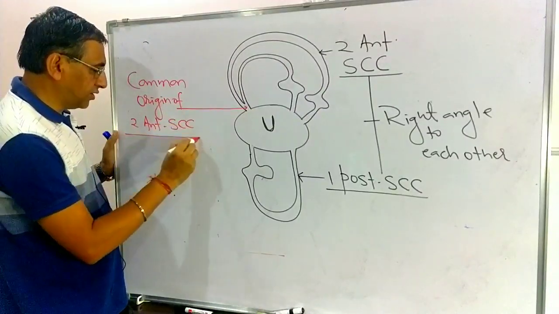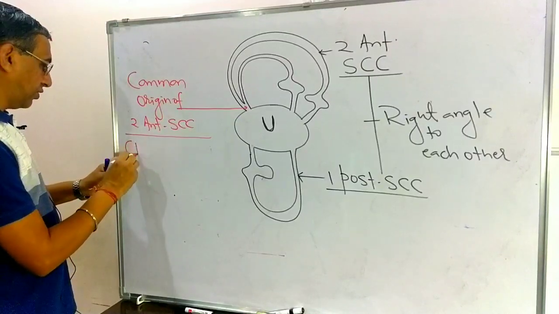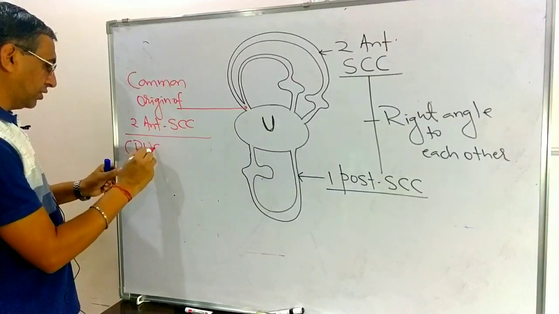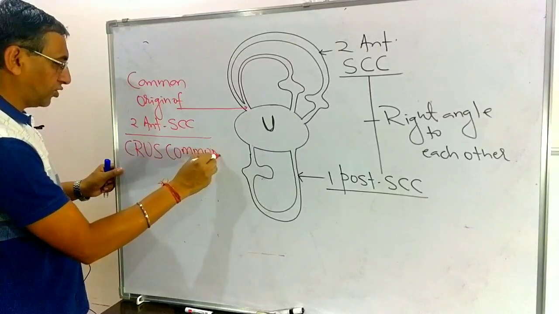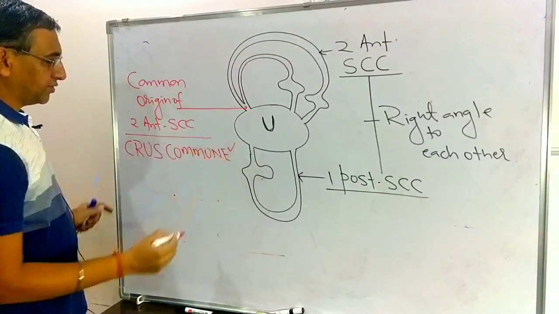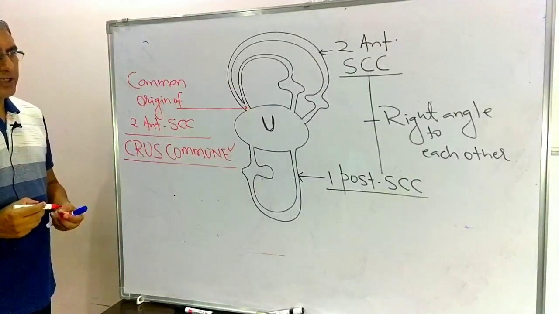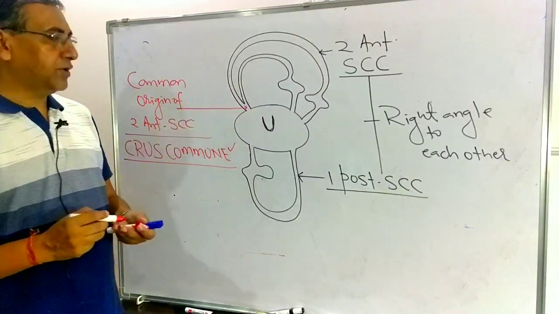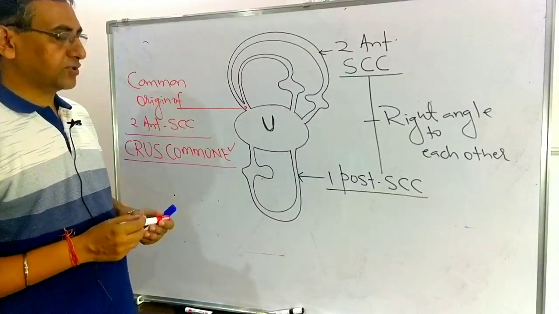There is a common origin of the two anterior semicircular canals. This is known as the crus commune. So there is a common origin of two anterior semicircular canals, and this is known as the crus communia.